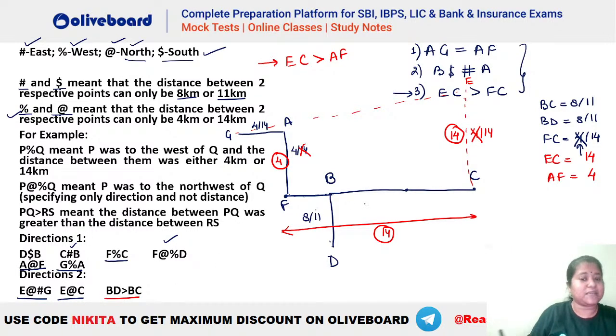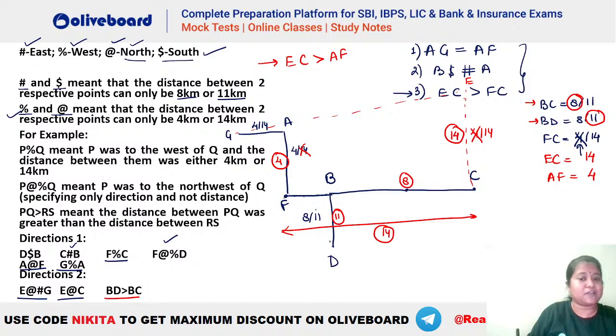Also, we should have BD is greater than BC, right? BD was how much? You can see 8 or 11. BD is how much? 8 or 11. And this has to be greater than your BC. So, what is the value of BD and BC? Anybody? What should be the value of BD here? You can see BD has to be greater than BC. That means this has to be 11 and this has to be 8, isn't it? So, you can see BD will be equal to 11 here. And this BC will be how much? This has to be 8 in here. I hope this is clear.